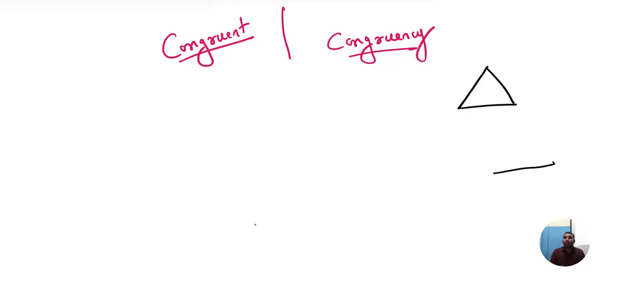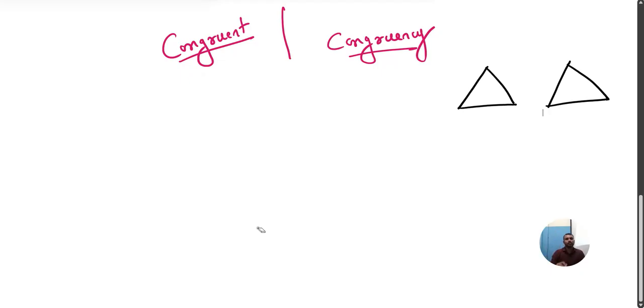Now here, to prove these 2 triangles are congruent, they should satisfy certain conditions. What are the conditions? Please listen. It's very interesting. Logic is simple. First rule is SAS.